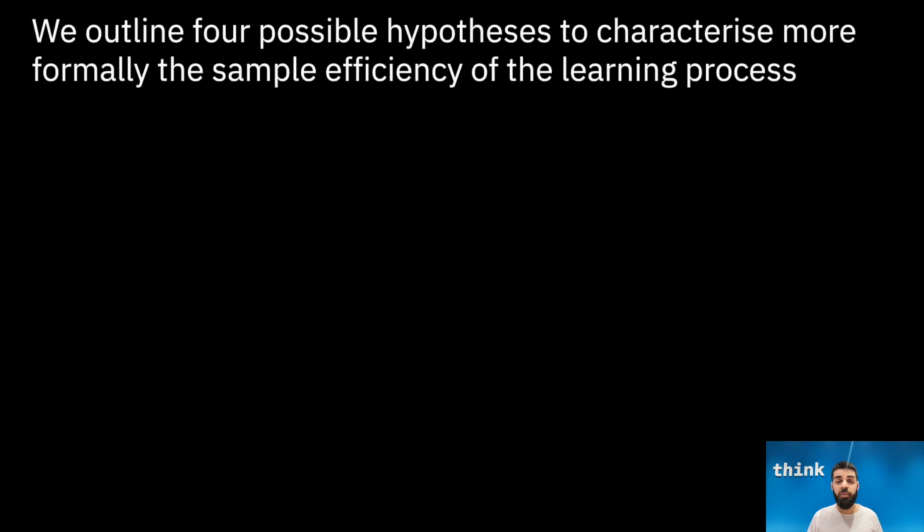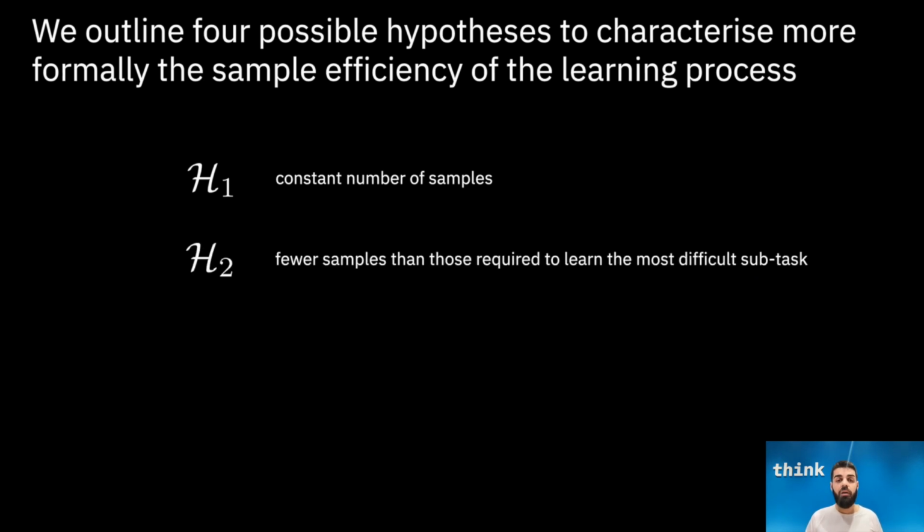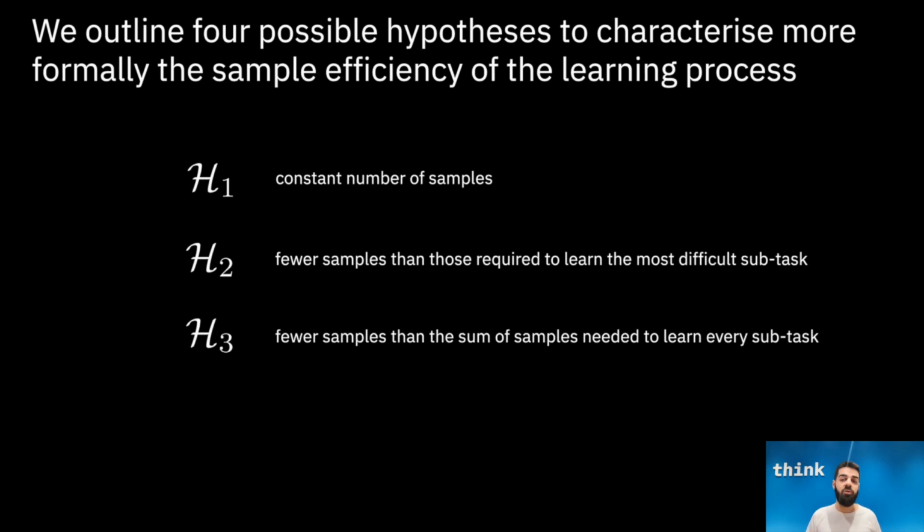After defining the benchmarks, we outlined 4 different hypotheses to characterize more formally the different regimes of sample efficiency in learning to compose known primitive operations. Firstly, we have H1, which is verified when learning the composition of primitives requires a constant number of samples. In H2, the composition is learned with fewer samples than those required to learn the most difficult subtask. In H3, the composition is learned with fewer samples than the sum of those needed to learn every subtask.